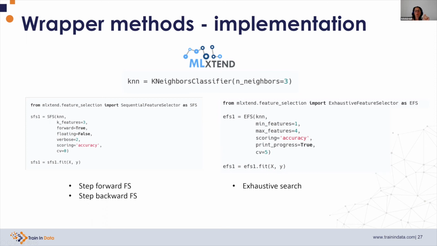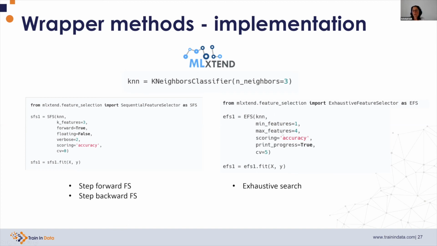So we have the option to choose which performance metric we want to evaluate, in this case, the accuracy. And if we want this selection procedure to take forever, we can also do it with cross-validation. And then with fit, passing the train set and the target, it just performs all these computations and selects the best performing features. In the case of the exhaustive search, the procedure is identical.